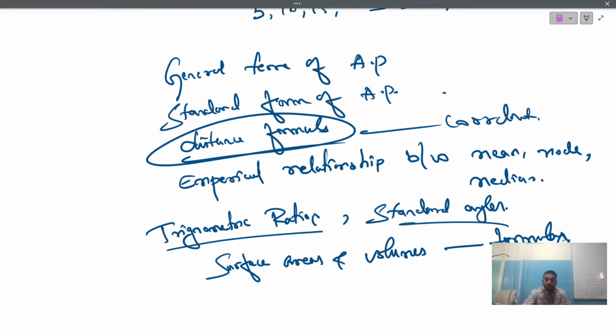Surface areas and volume. Remember the formulas. Because if you know the formula, at least you may get 1 to 2 marks from the chapter surface area and volume. Clear? Any doubts? Is the concept clear for you all?